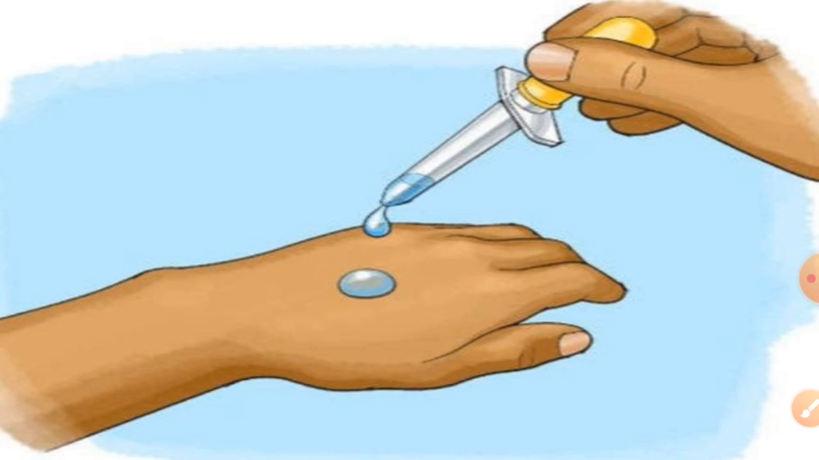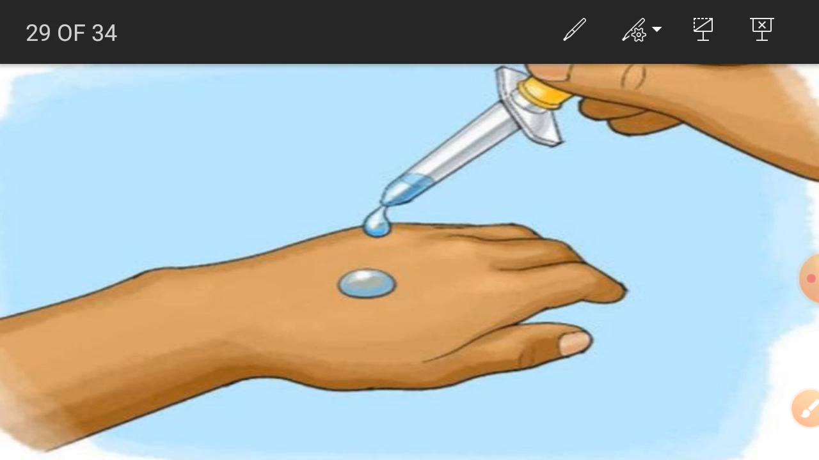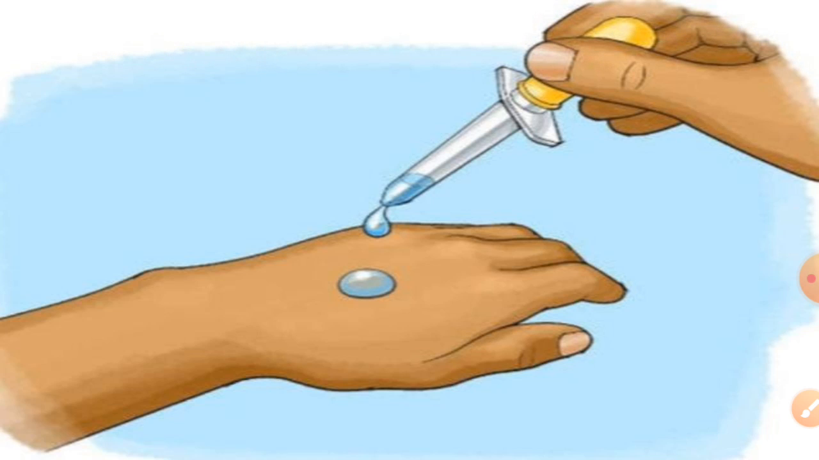Now, the cooling caused by evaporation is based on the fact that when a liquid evaporates, it takes latent heat of vaporization from our surroundings. For example, when we put acetone or nail thinner, nail remover, on our hand, it evaporates by taking heat from our hand and our hand feels cool.